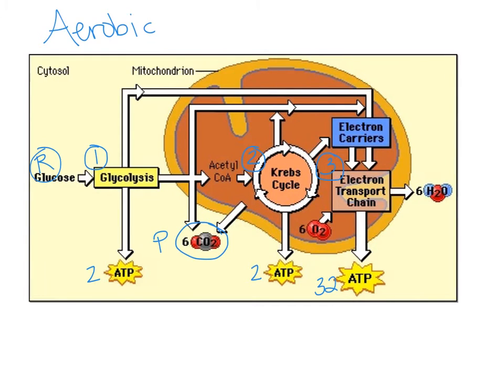The electron transport chain is where the oxygen is used. So there's our other reactant in cellular respiration, aerobic respiration, right? The oxygen is used in the electron transport chain, and the electron transport chain is also where the product of water is released. But remember, the goal of aerobic respiration is to produce these ATP molecules, right? So when oxygen is available, we get a lot of ATP because the mitochondria can go through the electron transport chain to really fully break down that glucose molecule. So you get lots and lots of energy.